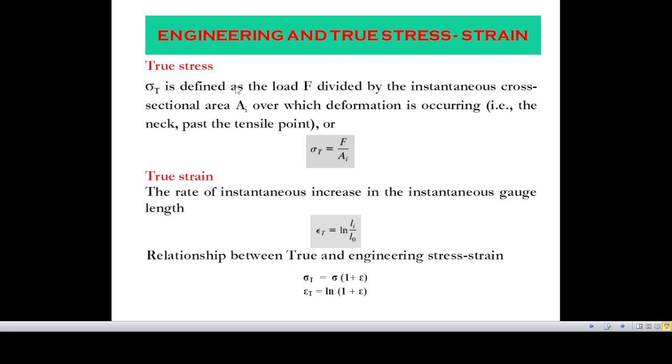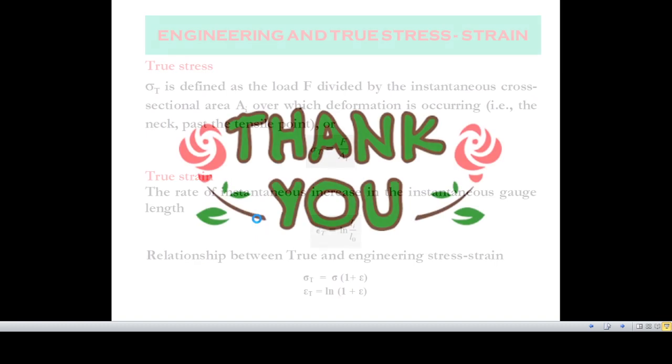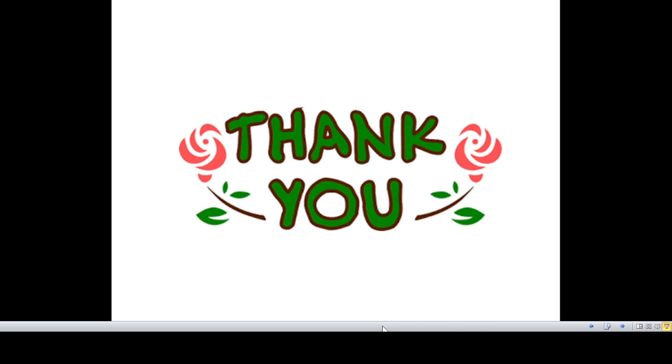So practically true stress strain's value is higher than engineering stress strain as we consider instantaneous cross sectional area and instantaneous lengths. So thank you for patient listening.